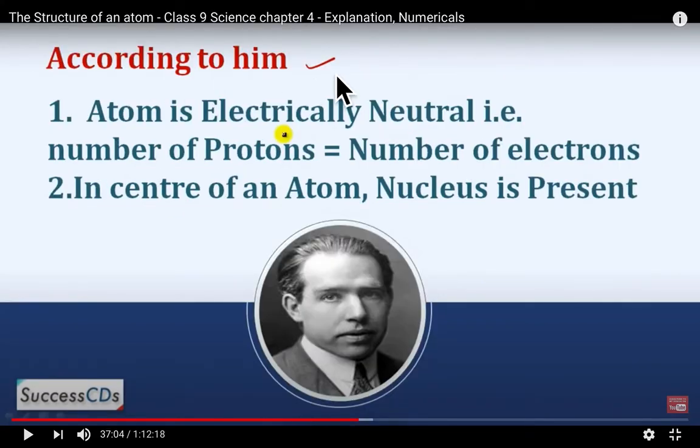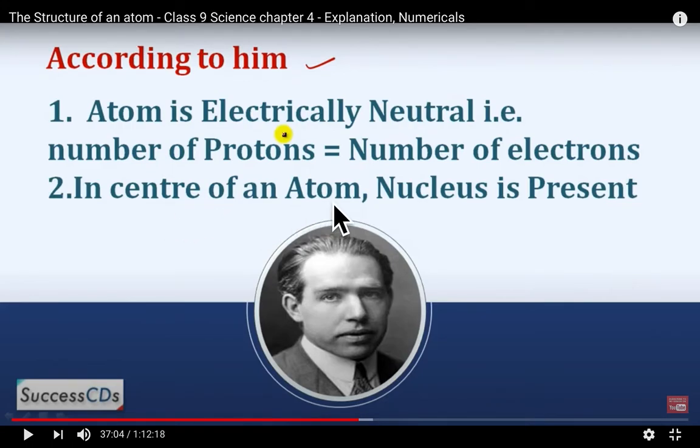According to Bohr, as Rutherford also said, the atom is electrically neutral, meaning the number of protons is equal to the number of electrons, which we call the atomic number. Second, he said, as Rutherford said, that the nucleus is present in the center of an atom.